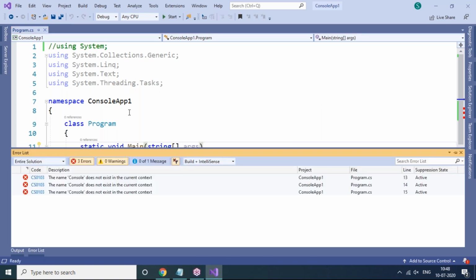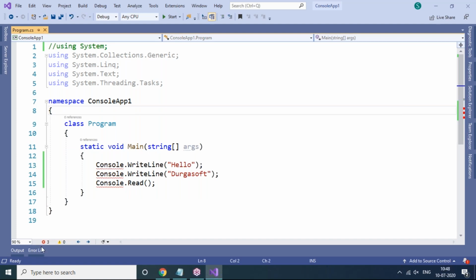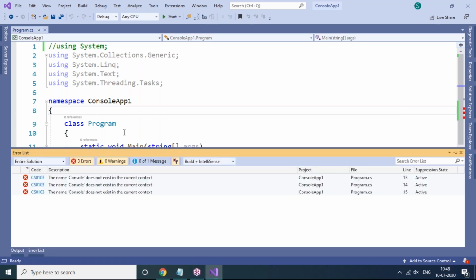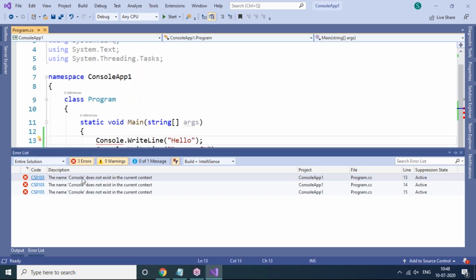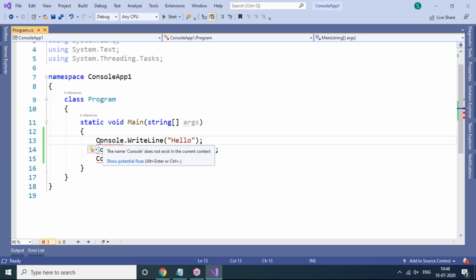So C#.NET is a compiler-based programming language. The whole program is checked at a time, and however many errors are there in the program, that many errors will be displayed in the output. You can see the name Console does not exist in the current context, at line numbers 13, 14, 15. If you want to go directly to the lines, double click on the error, and your cursor will be focused on that line.